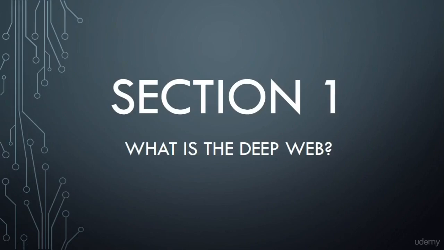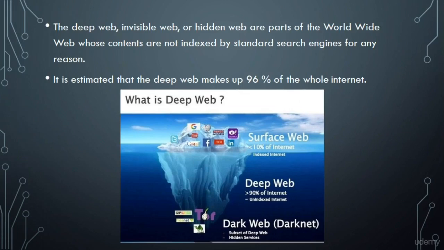In this video what we're going to be looking at is basically what the deep web is and what are the differences between the deep web, the dark net and the clear web. So let's get started. The deep web, also known as the invisible web or the hidden web, are parts of the World Wide Web whose contents are not indexed by standard search engines or cannot be indexed by web crawlers. So that means that you can't really find this information using the standard search engines.